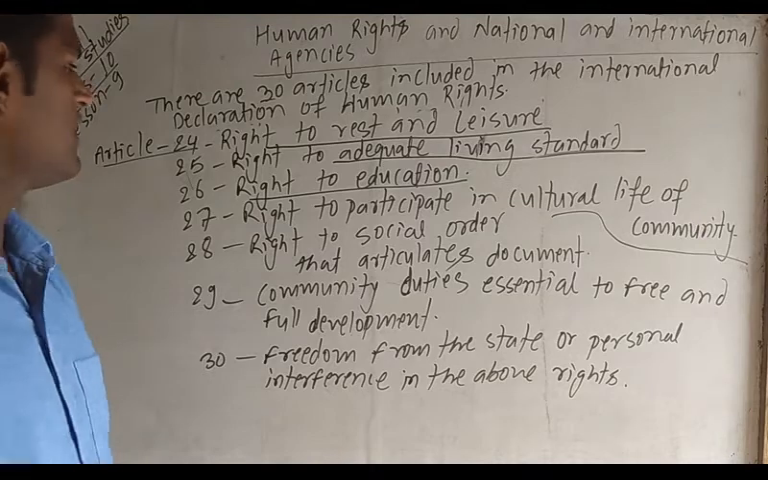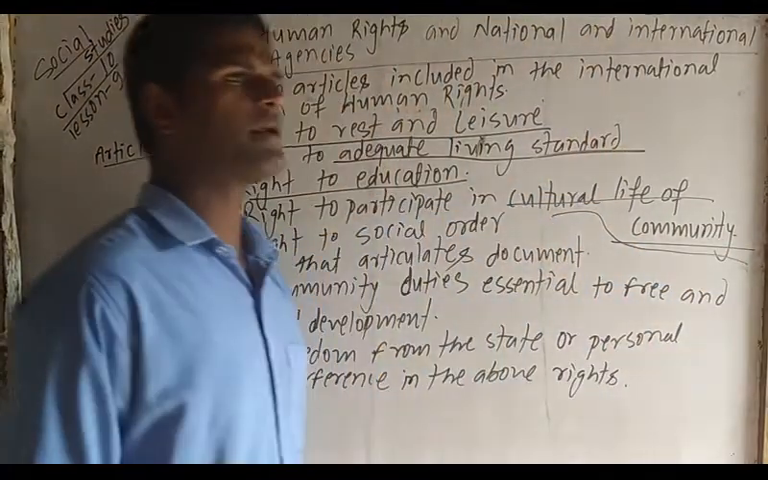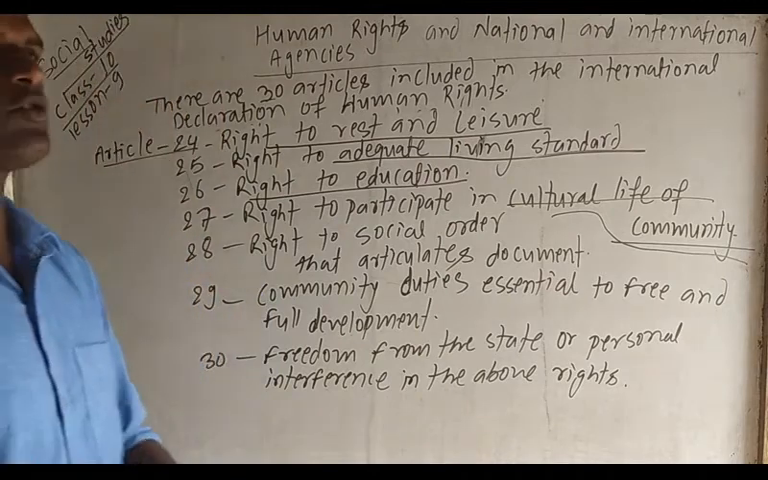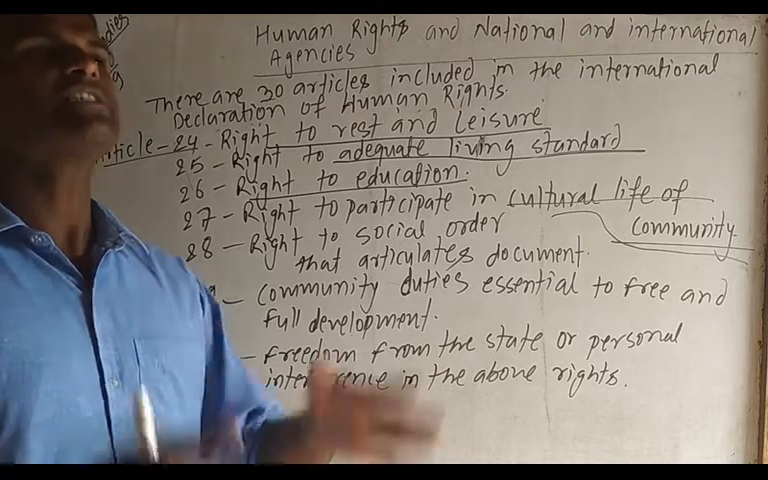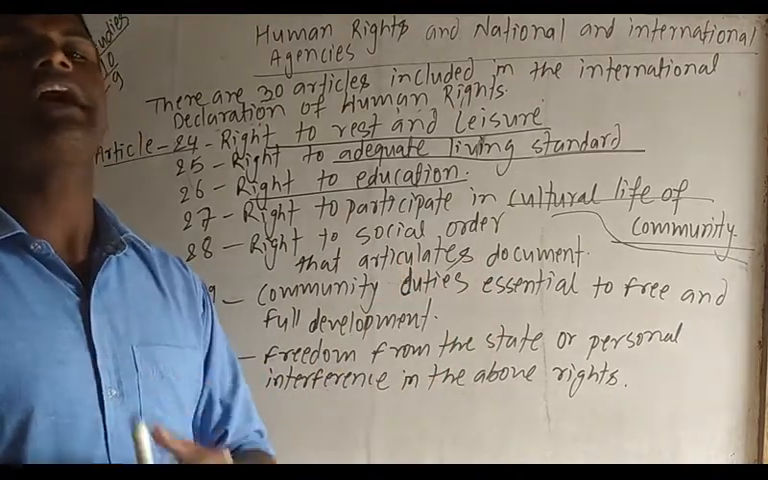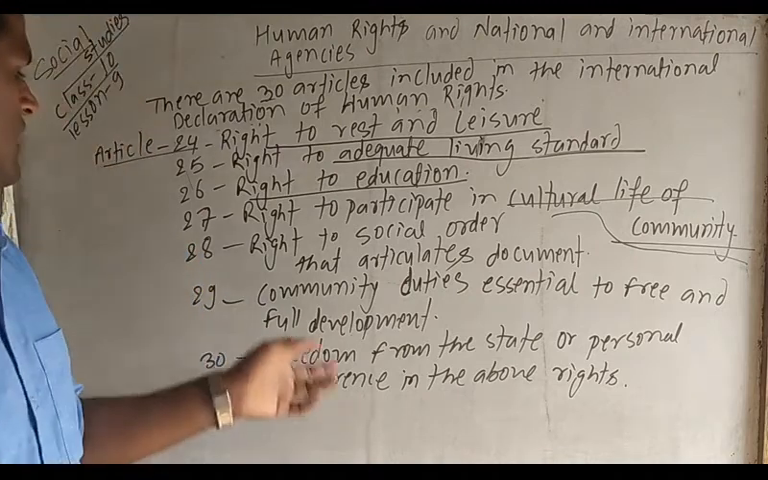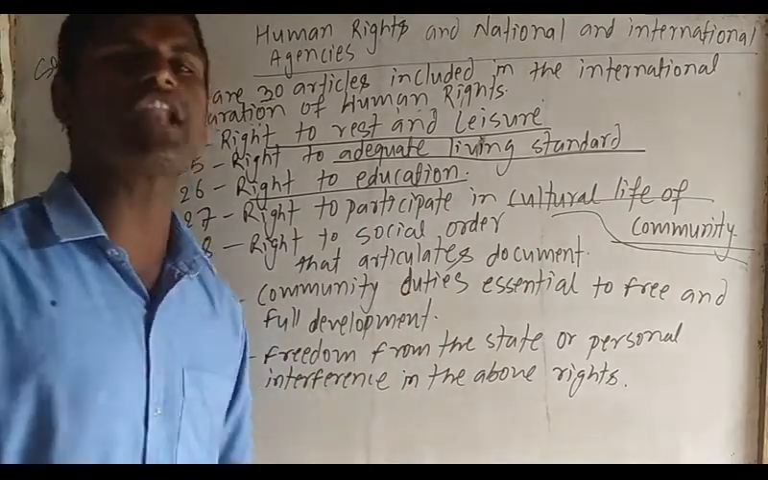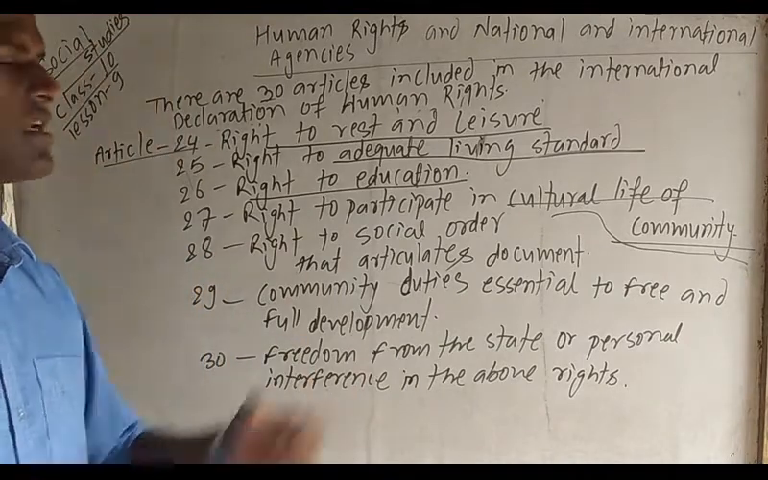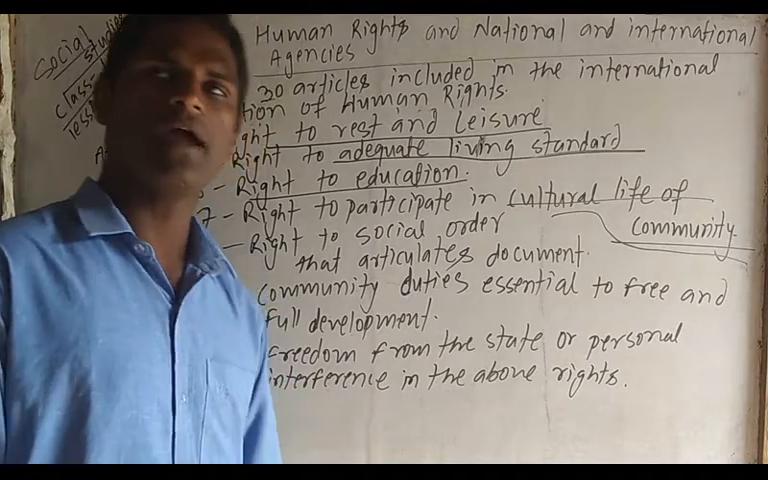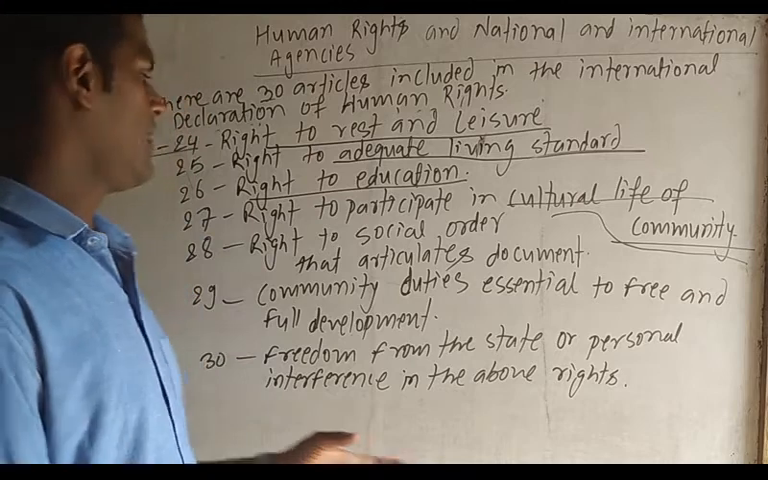Article number 27, right to participate in the cultural life of the community. In our community, we have the right to spend our life as a cultural life. हामीलाई आफ्नो सांस्कृतिक जीवन यापन गर्ने हामीलाई अधिकार रहेको छ. That is one of our human rights, to spend our life as a cultural life, follow different cultures, and protect different cultures. Following different cultures in our community and participating in the different cultural activities of our community is also one of the human rights.